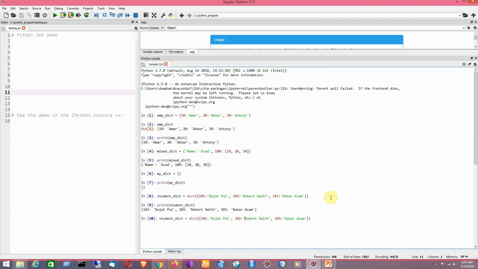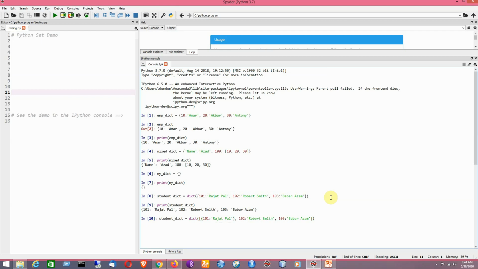In this particular case, I am basically having a list. Instead of the curly braces, the opening and closing curly brace is getting replaced by the square bracket. That will be considered as a list, and each element will come in the form of a pair, like this.